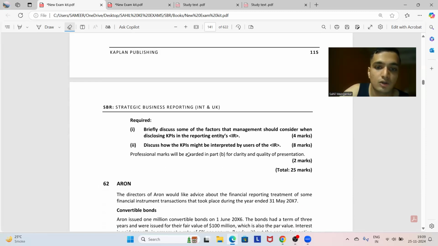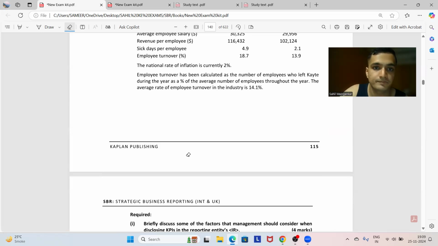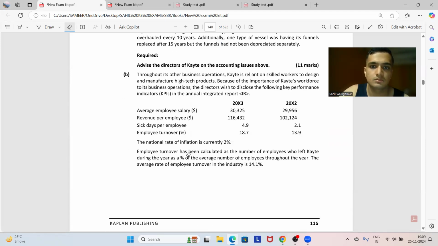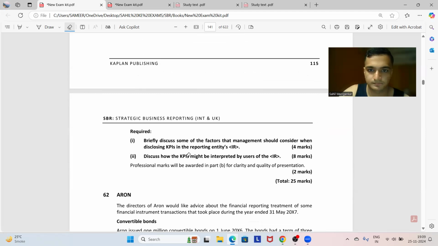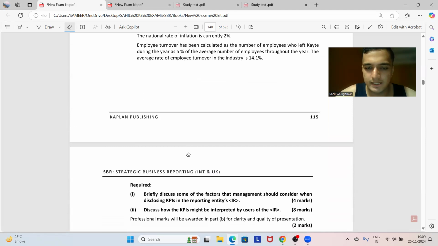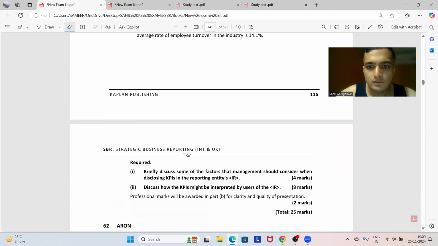Now, discuss how the KPIs might be interpreted by the users of the integrated report. Discuss how the KPIs might be interpreted. Throughout the other businesses, KAYTE is reliant on skilled workforce to design and manufacture. तो एक्चुअली ना कुछ कुछ पॉइंट्स हम यहीं से ऊपर से ले लेंगे, एक दो पॉइंट चालू करने के लिए.